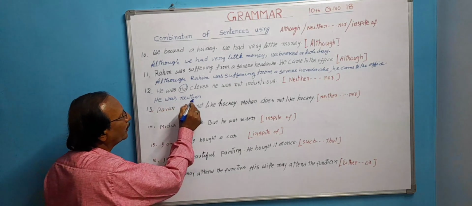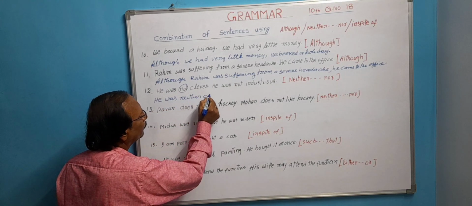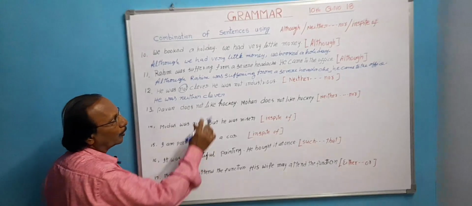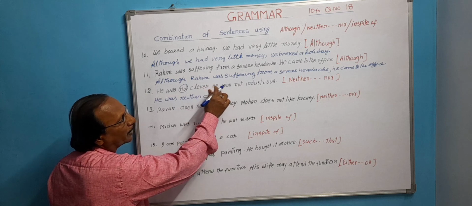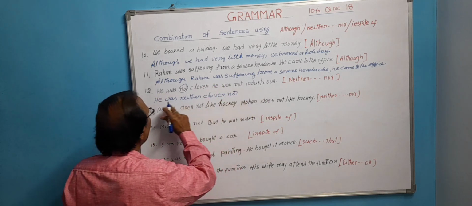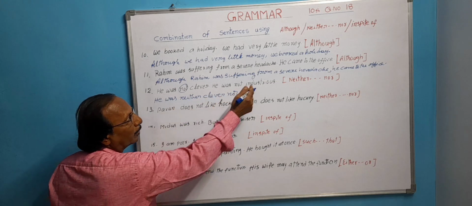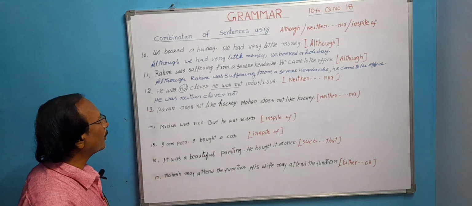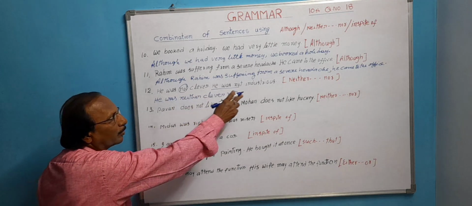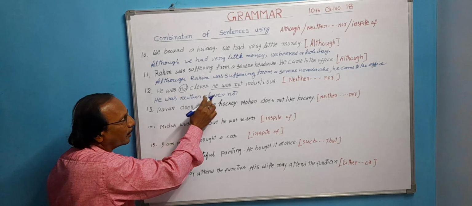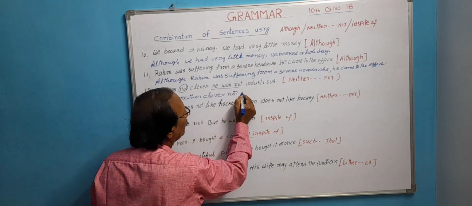He was neither clever, and then don't put full stop here, in this place write nor. He was neither clever nor industrious. You need not write the repeated one. He was not clever. He was not industrious. That means he was neither clever nor industrious.